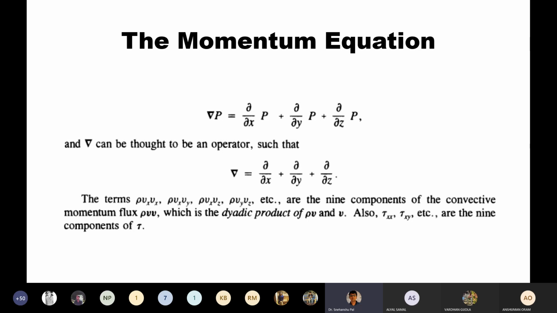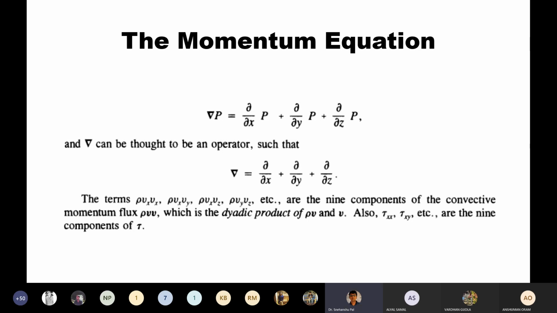Similarly, you can represent the gravitational acceleration g as gx, gy, and gz, the components of g. So we can do a vectorial representation of velocity and acceleration.